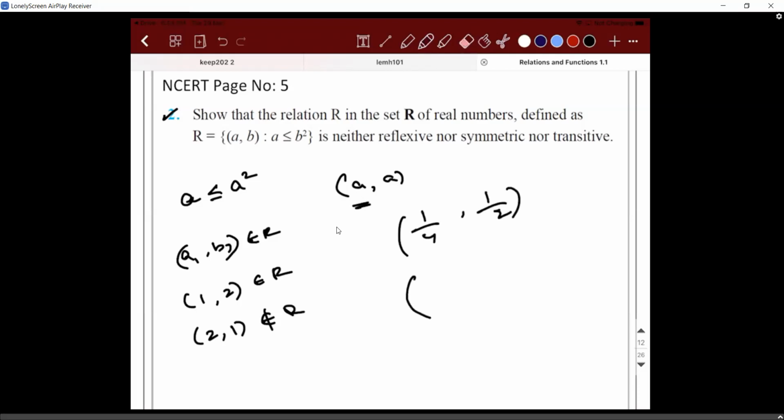We'll take 1 by 6, 1 by 4, 1 by 2. Will this work?